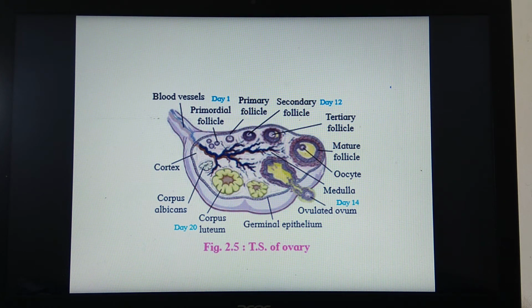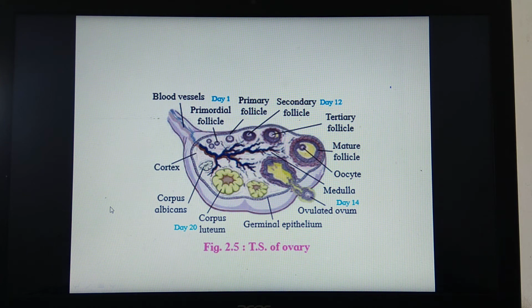Second function is that the follicular cells secrete the hormone estrogen. So development of follicular cells and secretion of estrogen is under the control of follicle stimulating hormone in females. In case of males, what is the function?